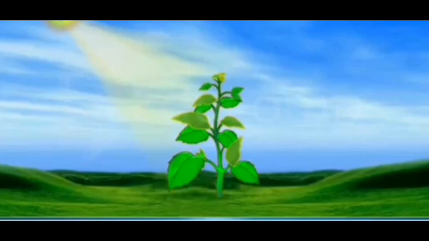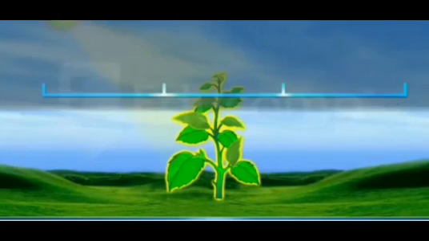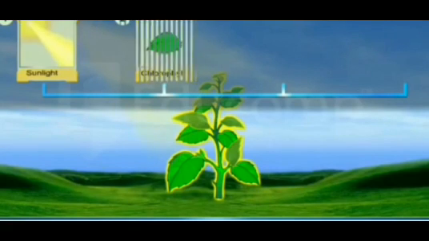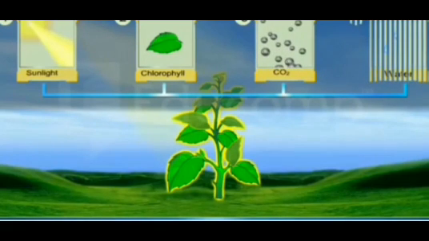Now, to carry out photosynthesis, plants require four things. First one is light energy from sunlight, second one is chlorophyll, third one is carbon dioxide, and fourth one is water.